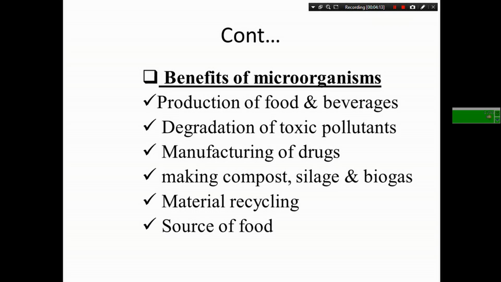And some microorganisms are used for making compost, making silage, and making biogas. As you know, compost is a natural fertilizer made up of manure, weeds, and decaying matter. Silage is a food for cattle, and biogas is methane gas, which is mainly made from decaying matter and waste products of animals.